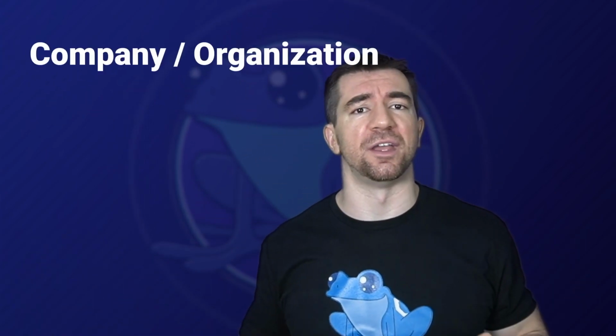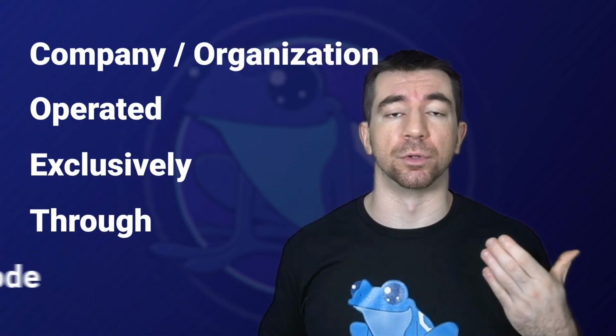This solves an age-old problem of trust, centrality, and transparency, and giving the power to the users of different protocols and applications instead of everything happening behind closed doors. And this voting piece is a cornerstone of how these operate, this decentralized governance, if you will. And it can be summarized as a company or organization operated exclusively through code.